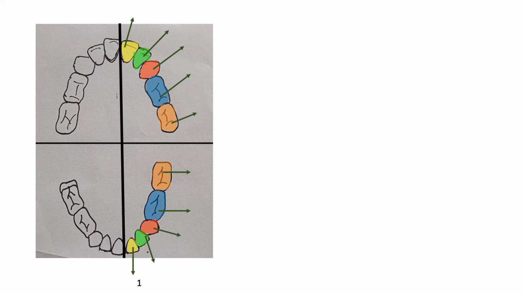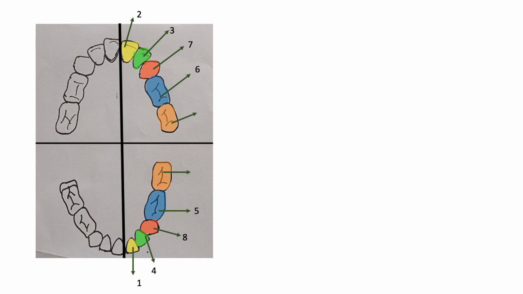The first tooth to erupt into the oral cavity is the mandibular central incisor, followed by the maxillary central incisors, then the maxillary lateral incisors, after which the mandibular lateral incisors erupt. After all the incisors have erupted into the oral cavity, the first mandibular molar erupts, followed by the maxillary first molar, and then the cuspids erupt.